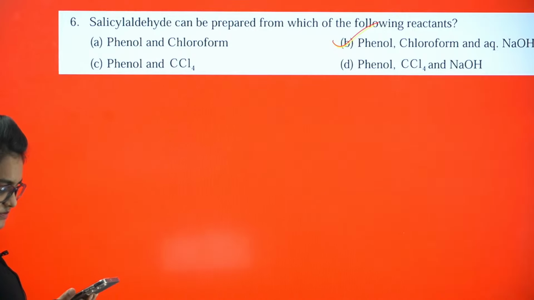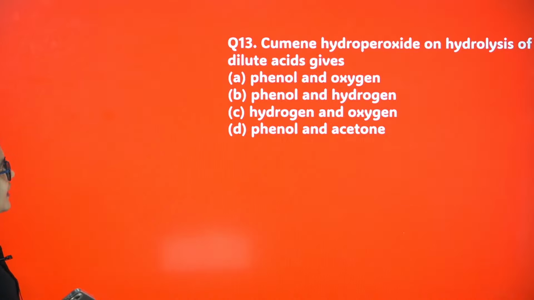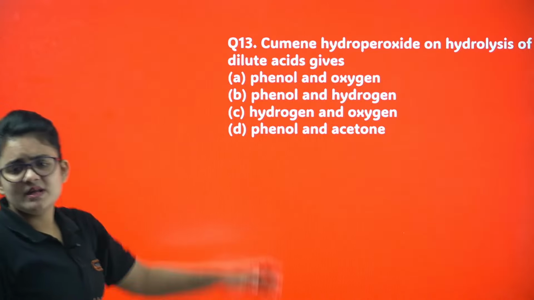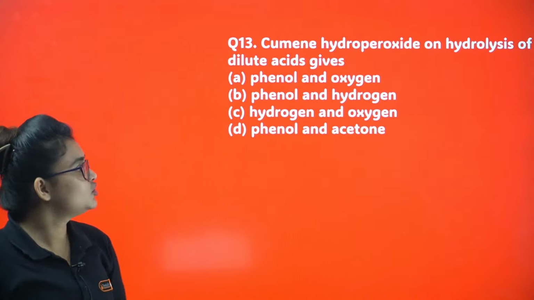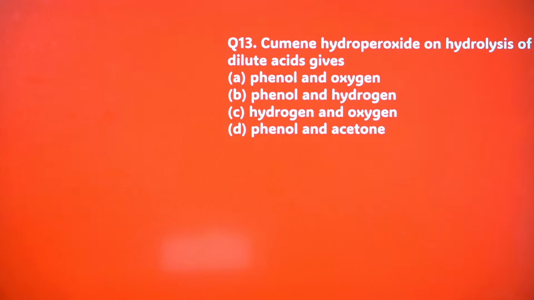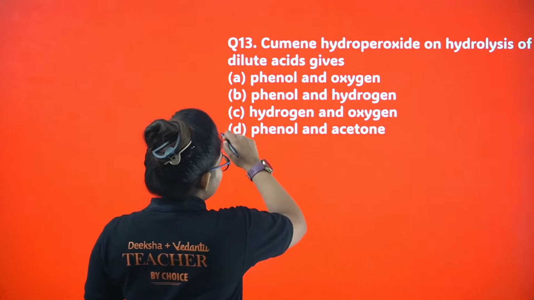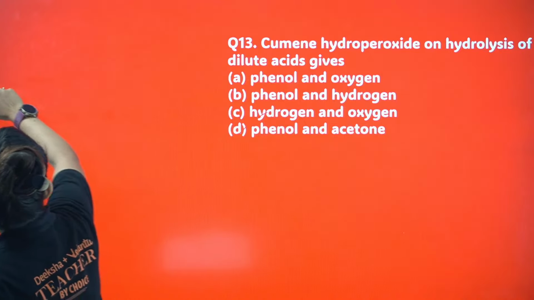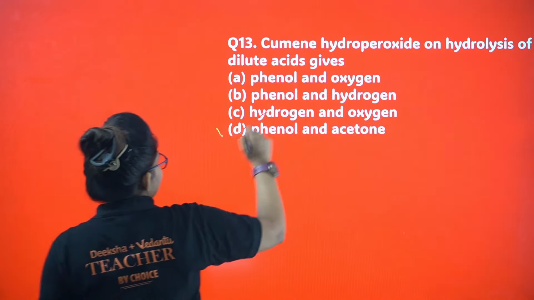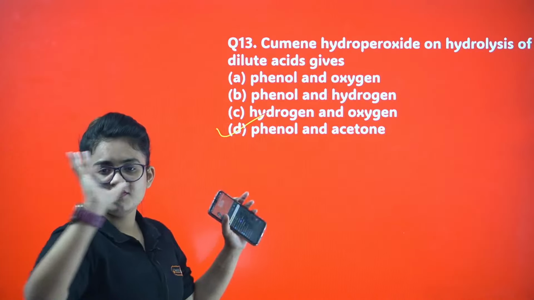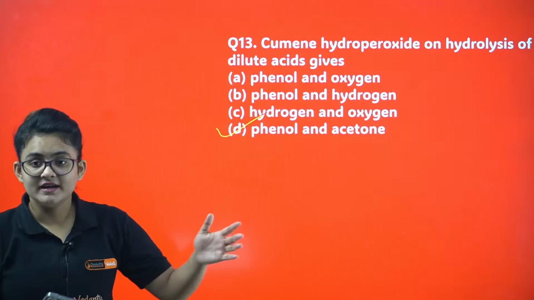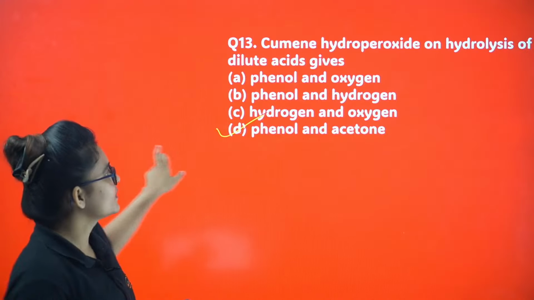Proceed. Very important question, very important zone. Cumene hydroperoxide on hydrolysis with dilute acid, what does it give? Cumene to phenol synthesis, right? You will end up with phenol along with acetone. Sometimes they say yes, phenol you will get, fine. Along with that, what will you get? Acetone. Important, huh? Let's proceed.